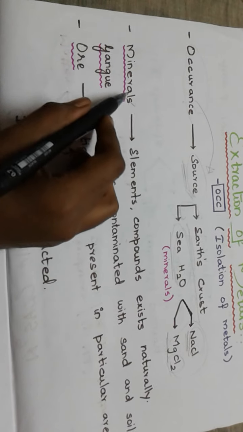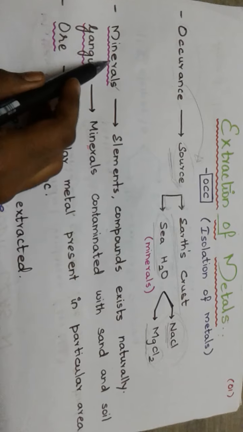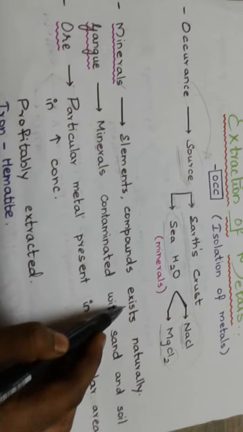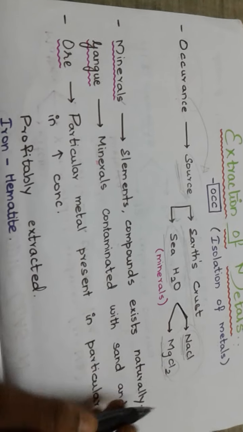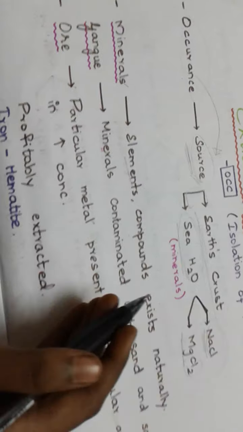Next we have to deal with minerals. When it comes to minerals, the basic definition is elements or compounds which exist naturally. If you want a slightly more advanced definition, it is a naturally occurring homogeneous substance.